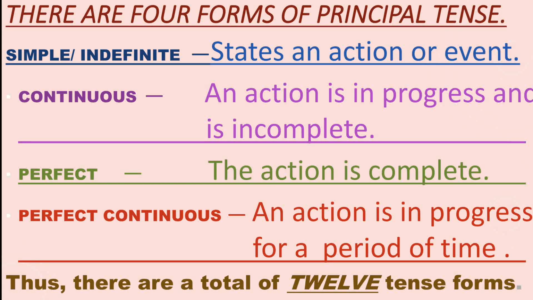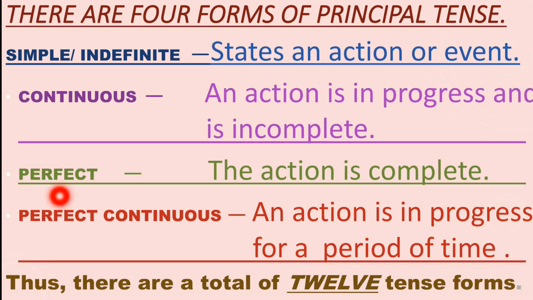Next one is continuous. An action is in progress and is incomplete. It indicates that whatever action it is telling is still going on at a given time and is incomplete at the point of reference. Continuous means the action is going on, it is in progress, and your action has not completed. That time you will be using continuous.